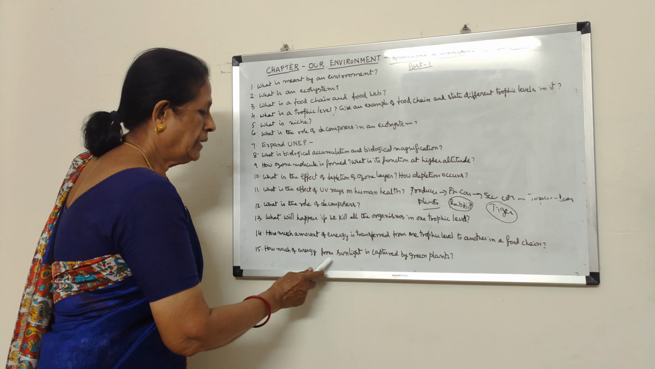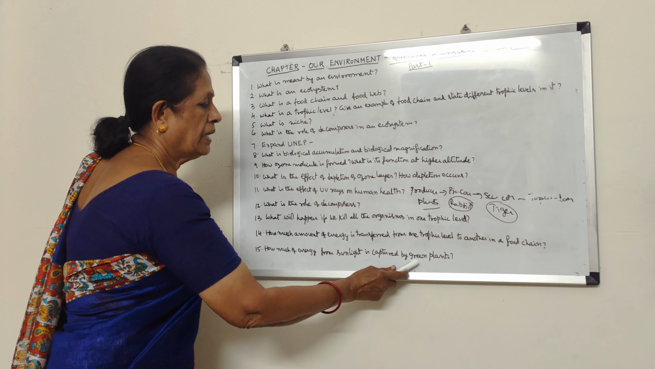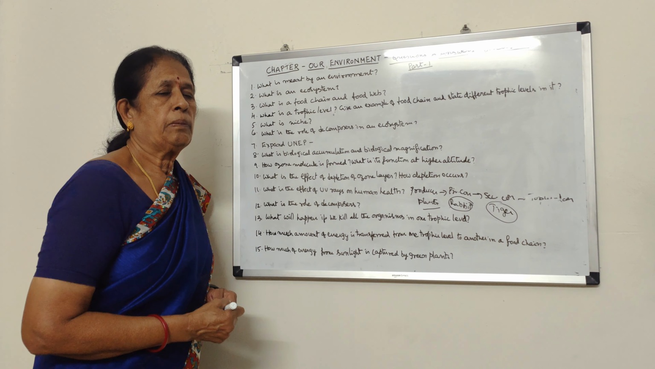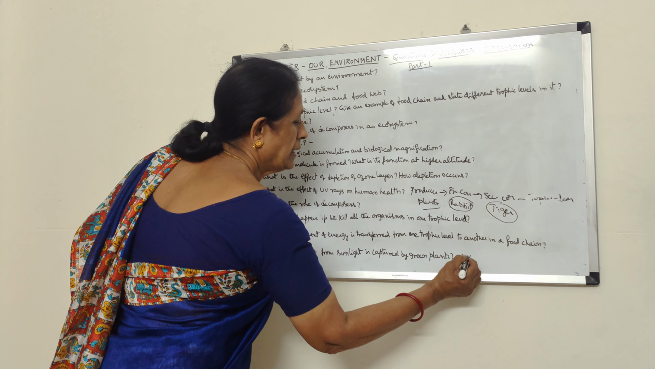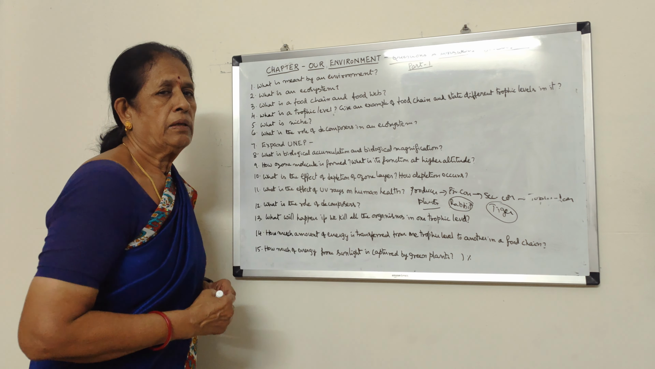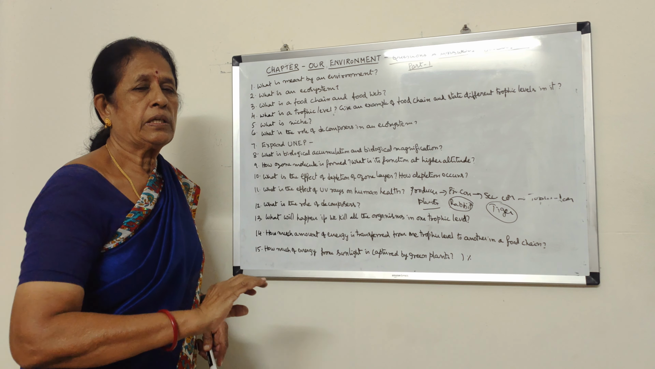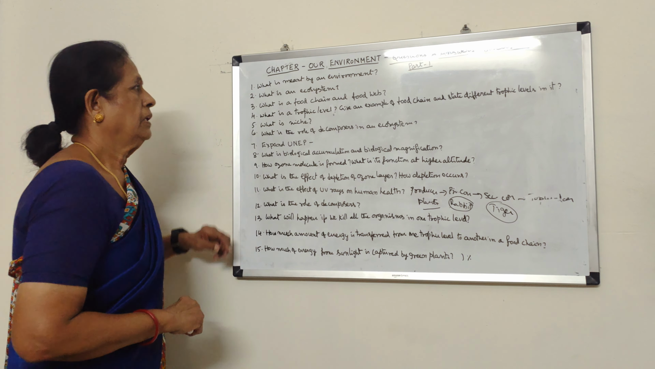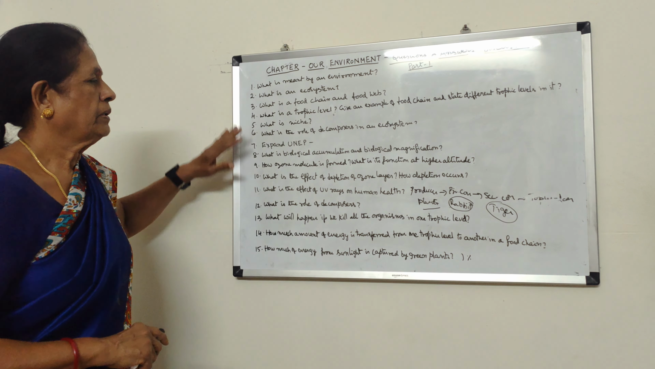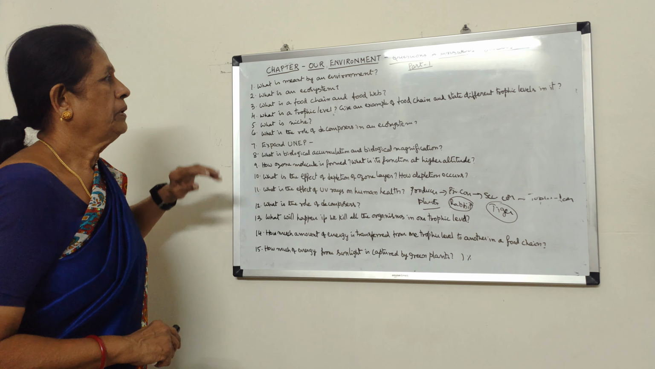And how much of energy from sunlight is captured by green plants? Green plants can take only 1% of sunlight. They capture only 1% of sunlight. Okay, so these are some of the questions and I hope you have understood.